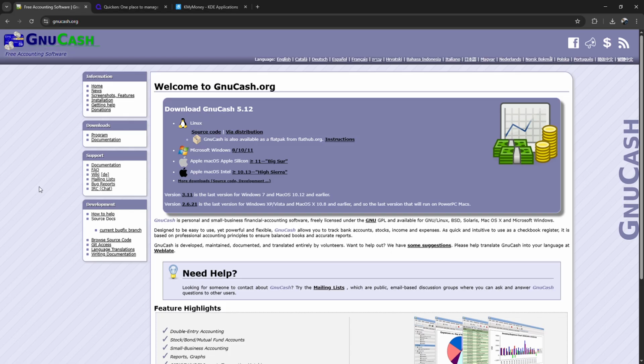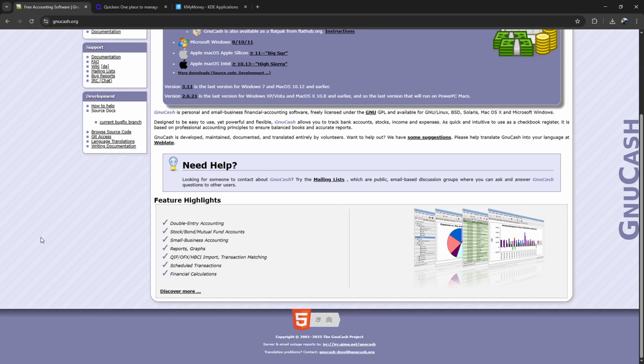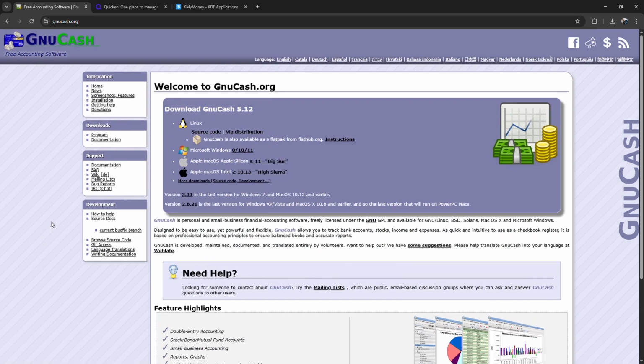It's free, open source, and great for personal and small business accounting. You get double entry bookkeeping, scheduled transactions, and basic reporting. But the interface, a bit old school.